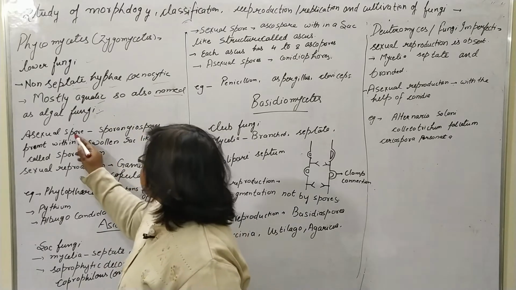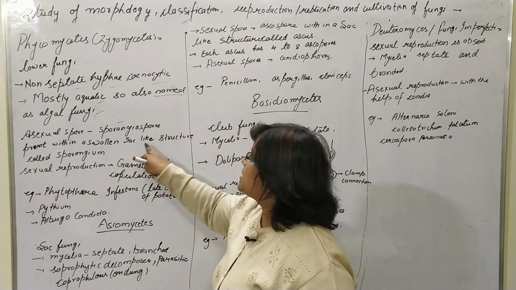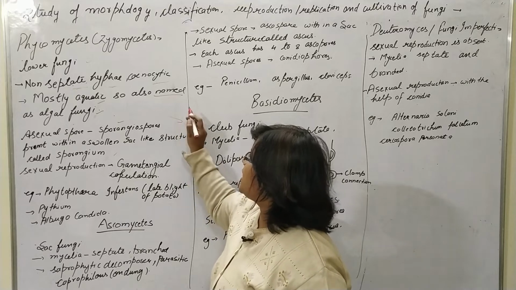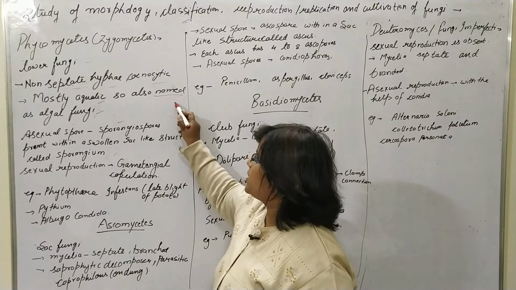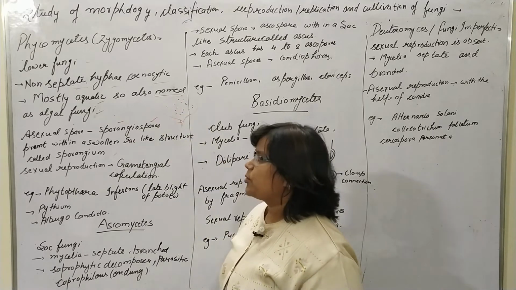Here the asexual spore is the sporangiospore. The sporangiospore is present within a swollen sac structure called the sporangium. Just like a swollen structure, that structure is known as the sporangium, and the spores present in the sporangium are named sporangiospores.